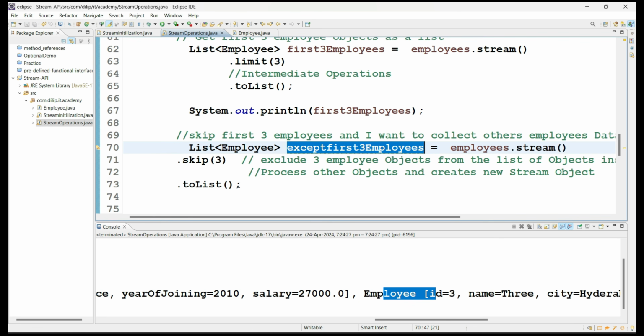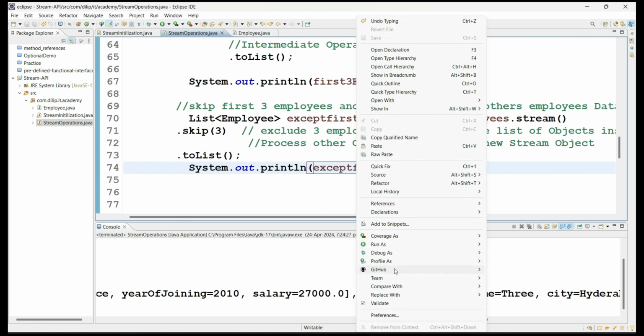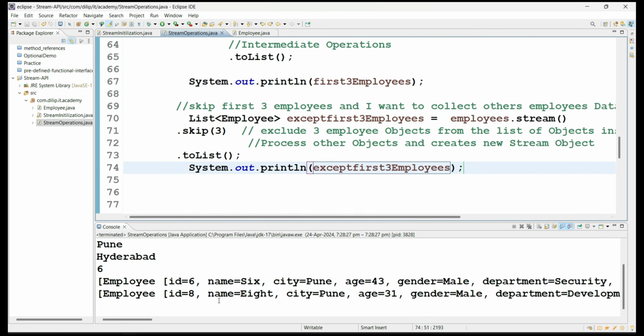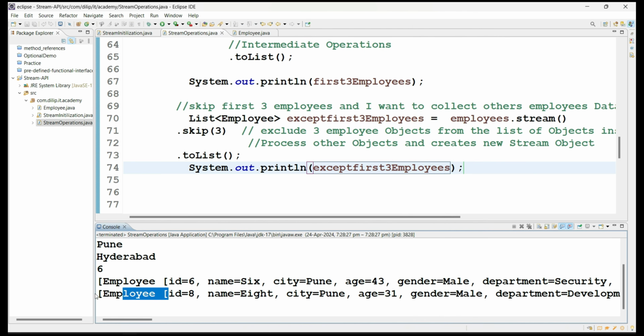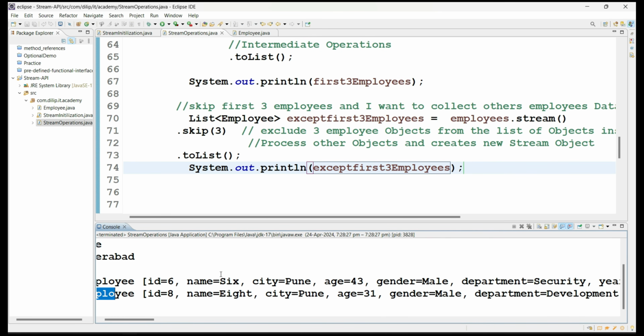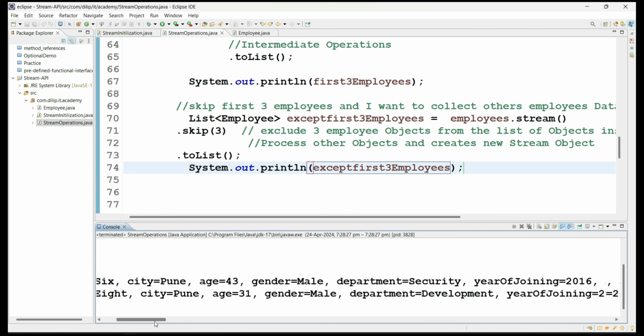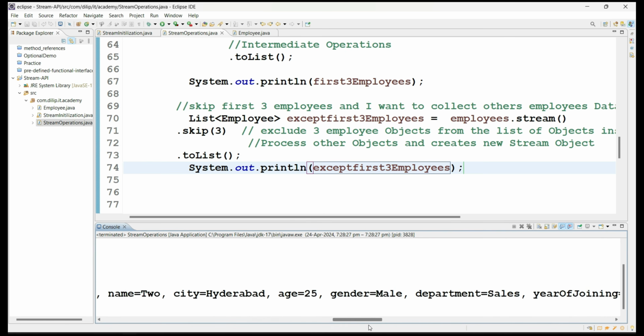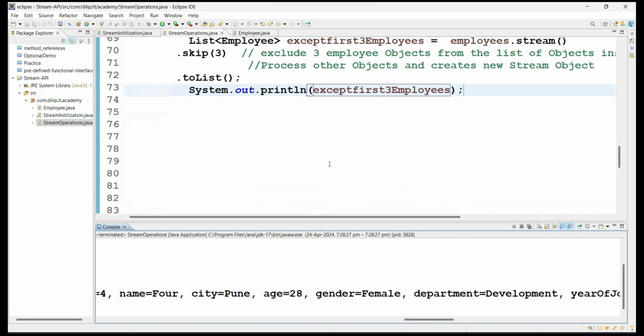Let me print it now. Run as Java application. So see here, you got an employee list with all the employees except 6, 7, 3. It starts from 8, and you can see all the other 7 employees' information other than 6, 7, 3.